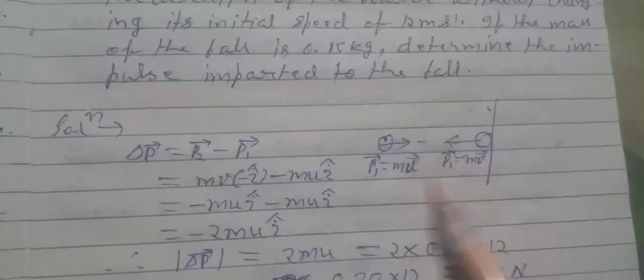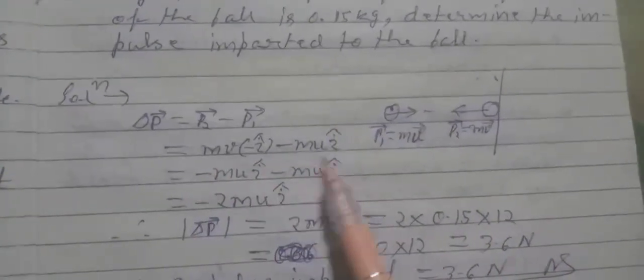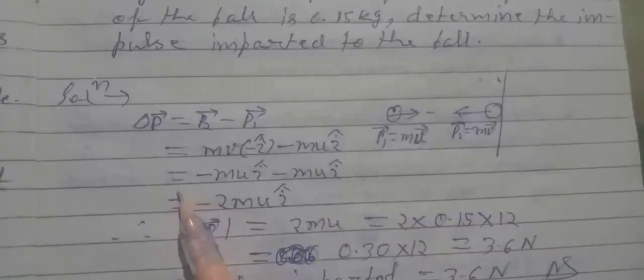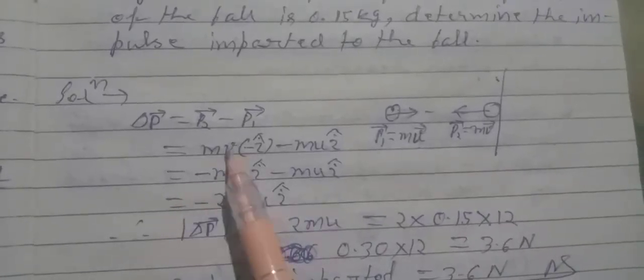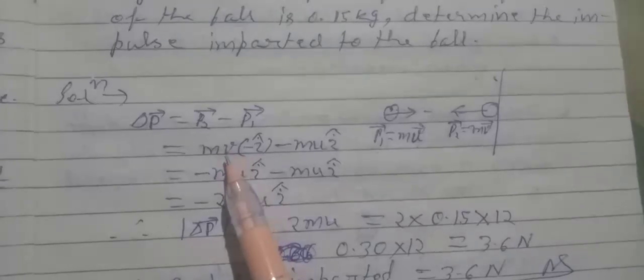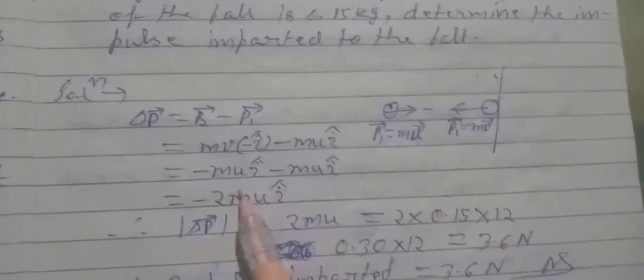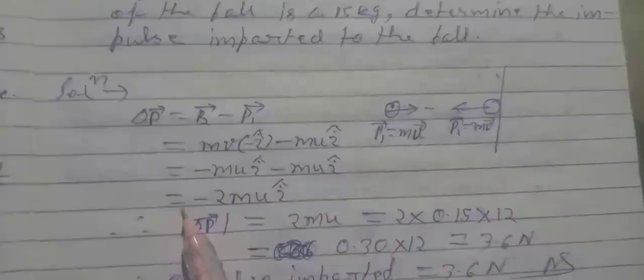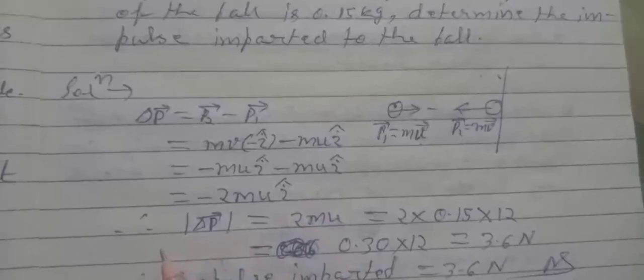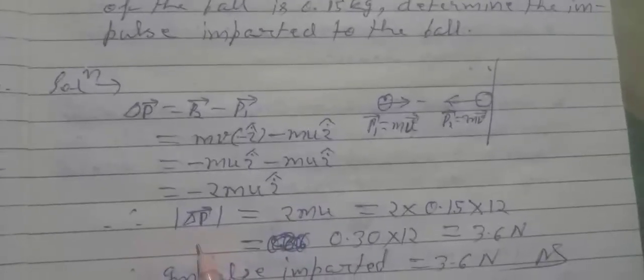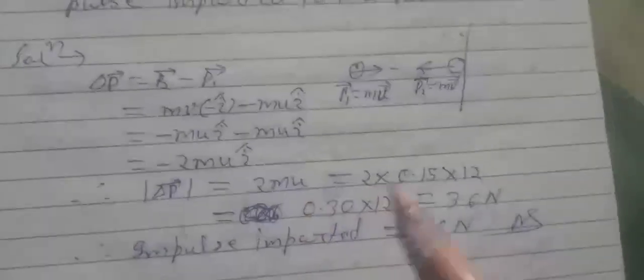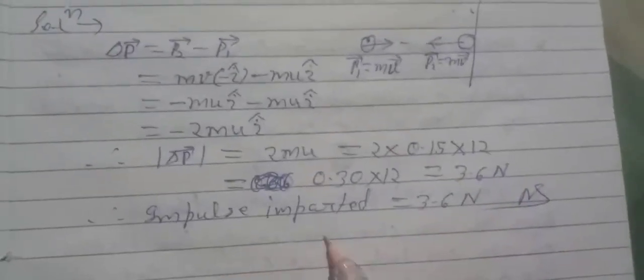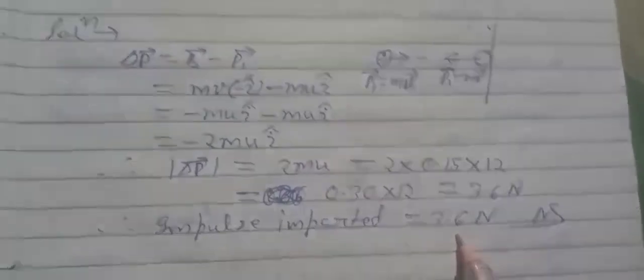So representing it in vector form, we have mv into minus i cap minus mu into i cap. Because v is equal to the initial speed, v can be used as u. So minus mu i cap minus mu i cap equals minus 2mu i cap. Hence the magnitude of delta P equals 2mu. Putting the values, we get 3.6 Newton second. Hence impulse imparted to the ball is 3.6 Newton second. Answer.